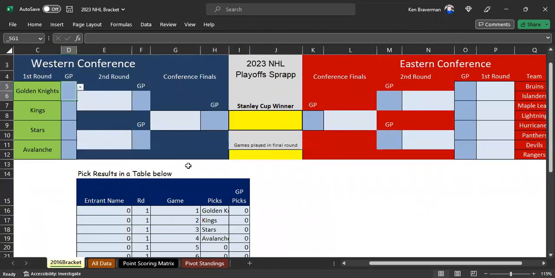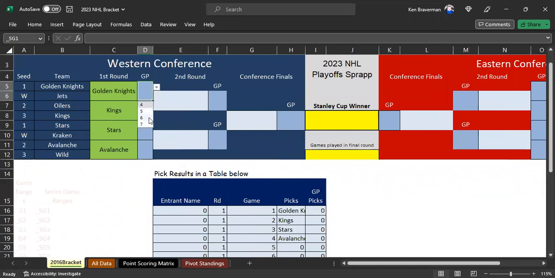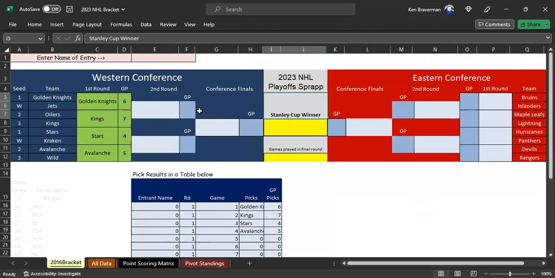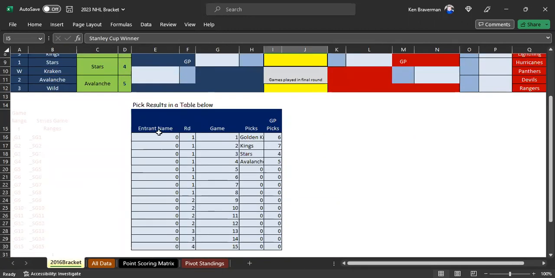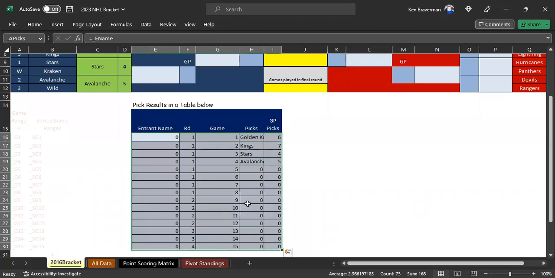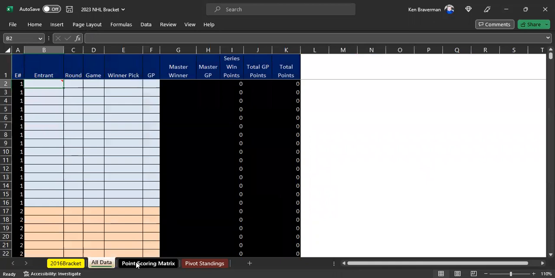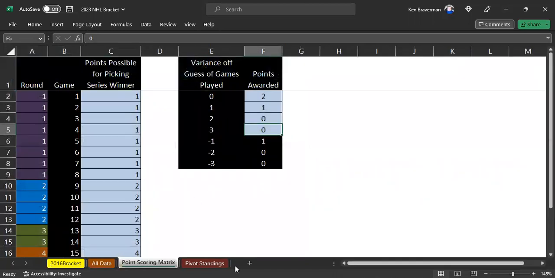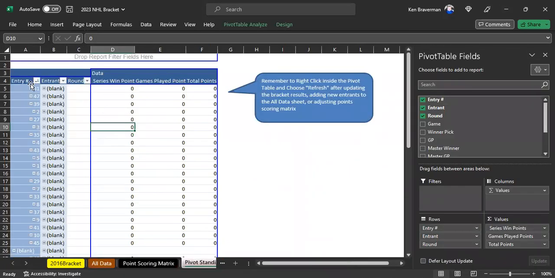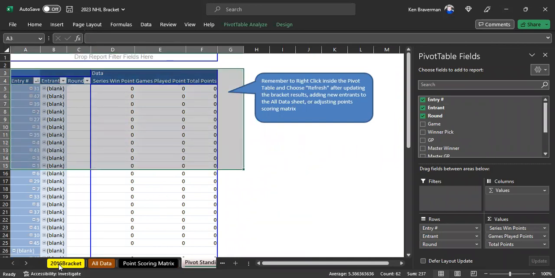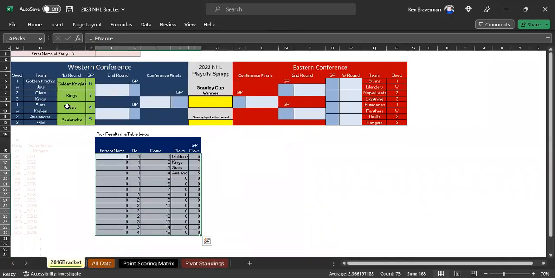You can also choose how many games you think the series is going to go. So there's pretty cool ways to do that, right? Stars winning in 4, Avalanche winning in 5. I don't know. Point is, you can do that, and once you do, it fills itself in and gives you a rectangle of all your results, and you can paste them in the all data sheet. Then you can score your own tournament based on however you want to award points, and you'll get this list of everybody in your tournament. So that's kind of what the bracket can do.